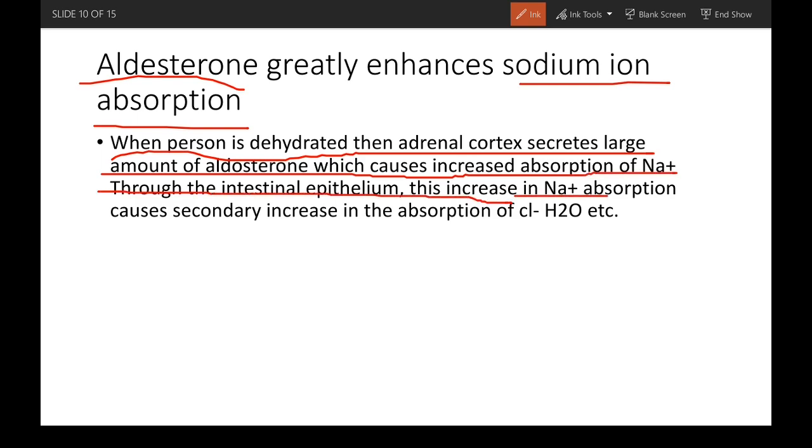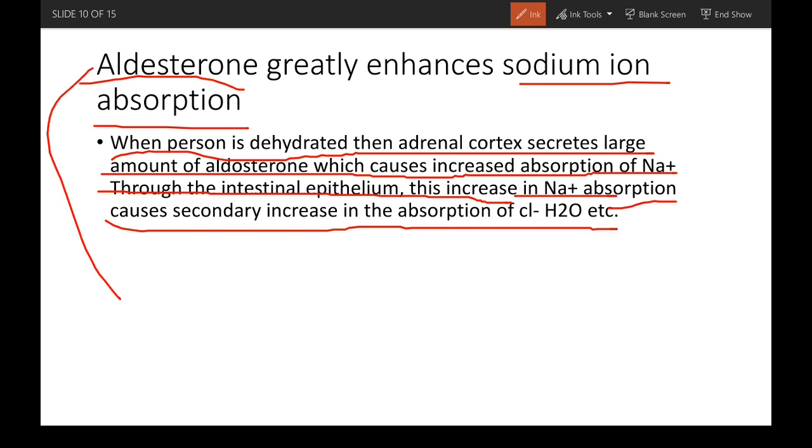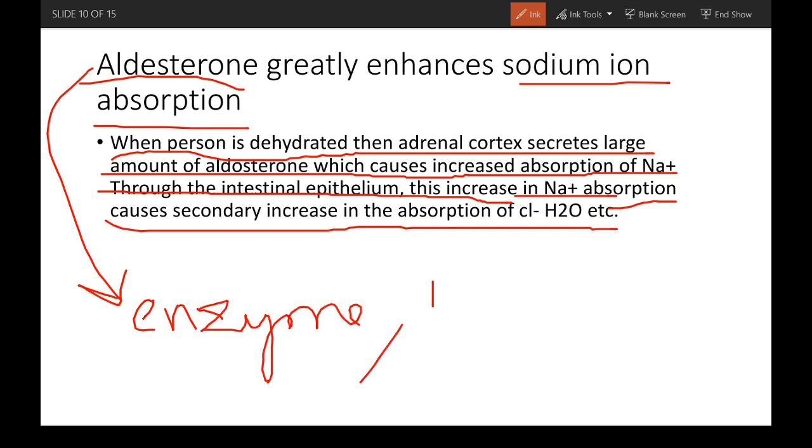This increase in sodium absorption causes a secondary increase in absorption of chloride ion and water. What aldosterone does is increase the enzymes or membrane proteins required for sodium to be absorbed.